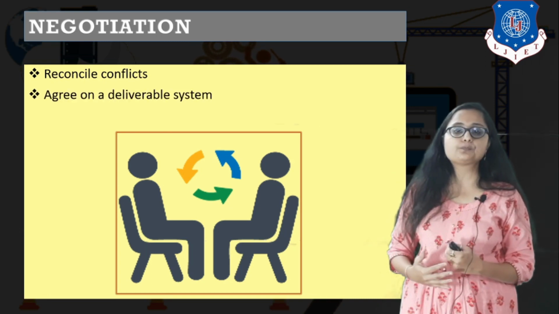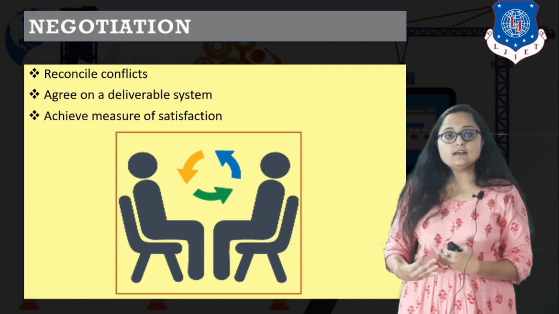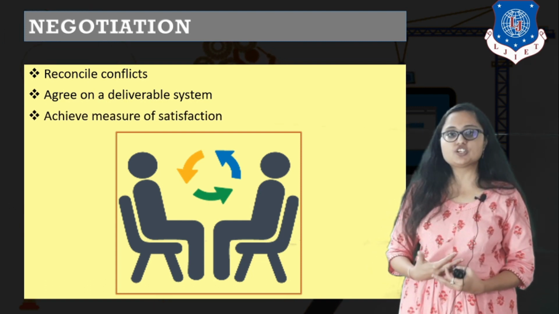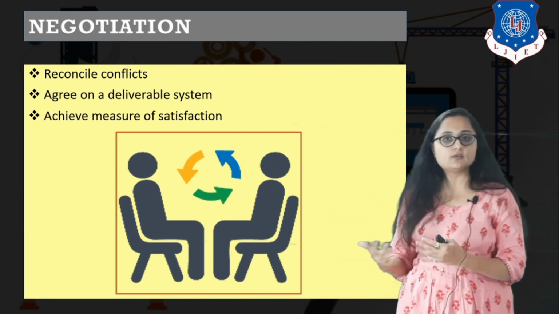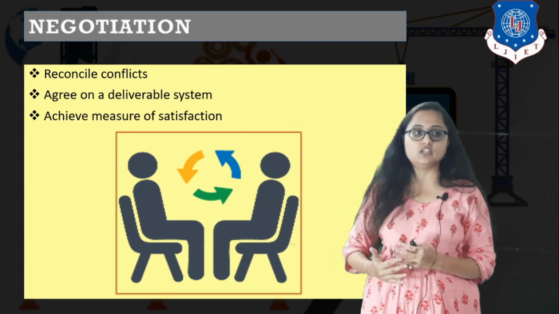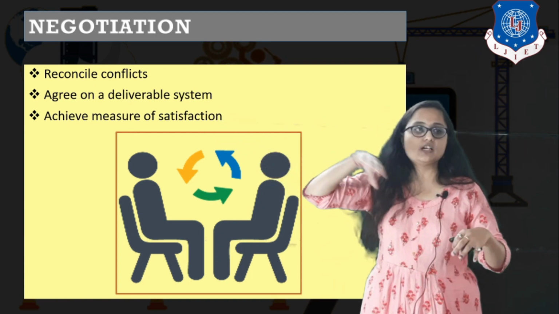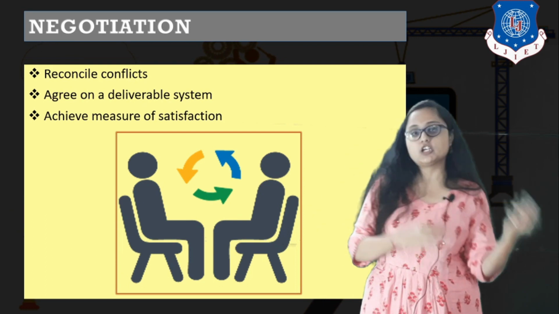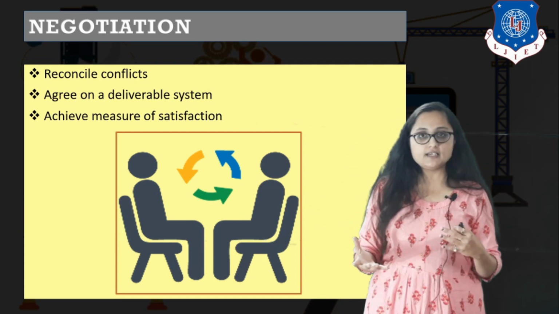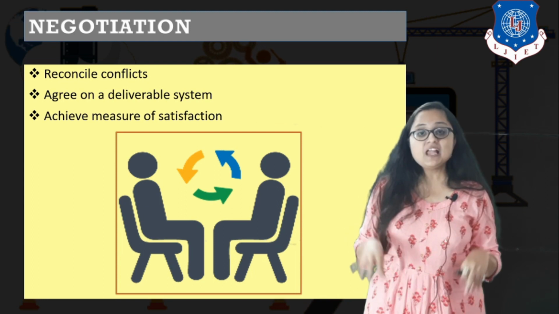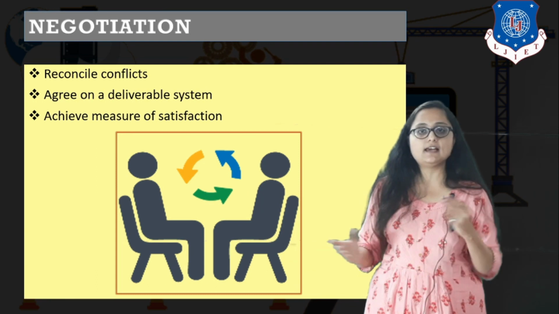You have to agree on a deliverable system. But how? By achieving a measure of satisfaction for both of them, right? You may negotiate with the customer that there are these two requirements, we can combine them, we can discard a particular requirement, and instead of this requirement, we can give you this requirement, right? So this sort of negotiation has to take place by holding meetings, and you have to achieve a measure of satisfaction for both the customer as well as the developer.